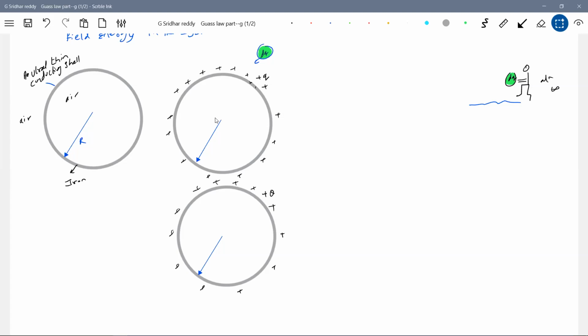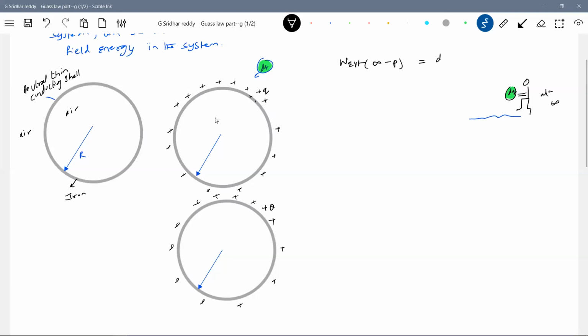Okay, let's get into the work done by the extra agent. The work done by the extra agent in moving a charge dq from infinity to point P should be equal to dq into the potential difference, Vp minus V infinity.